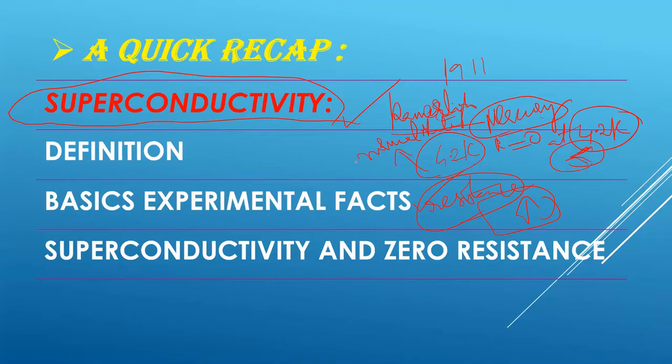Similarly, I have already told you that for different isotopes, the critical temperature Tc will be different, and it increases with atomic weight. And the superconducting property is not lost by adding impurities. That you have to remember.